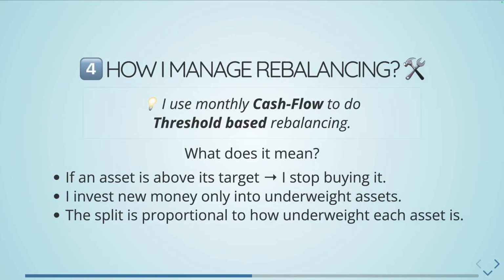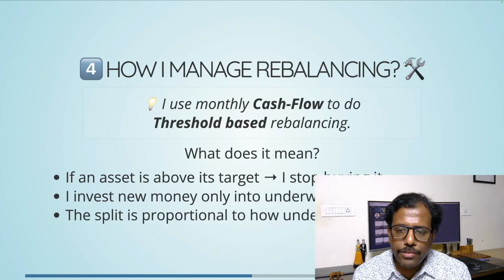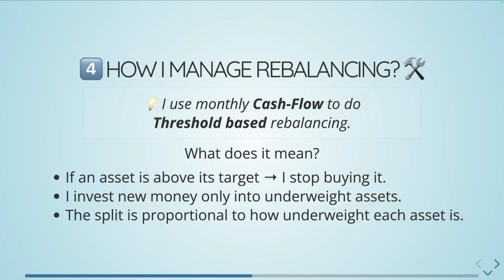So let's look at how I manage rebalancing. I use a monthly cash flow based system where, based on the cash flow and the threshold I set for each of the asset classes, I do the rebalancing. So what does it mean? If an asset is above its target, I stop buying it.